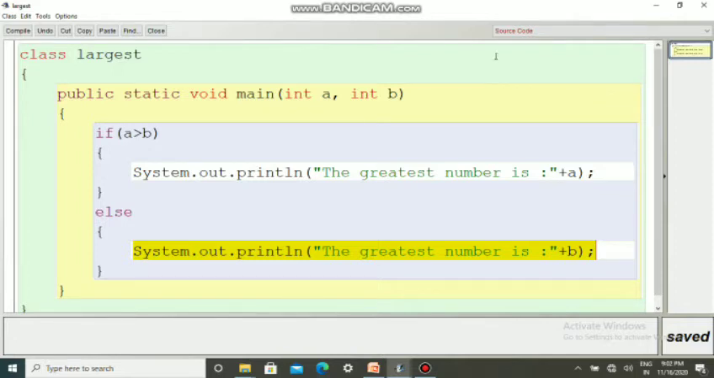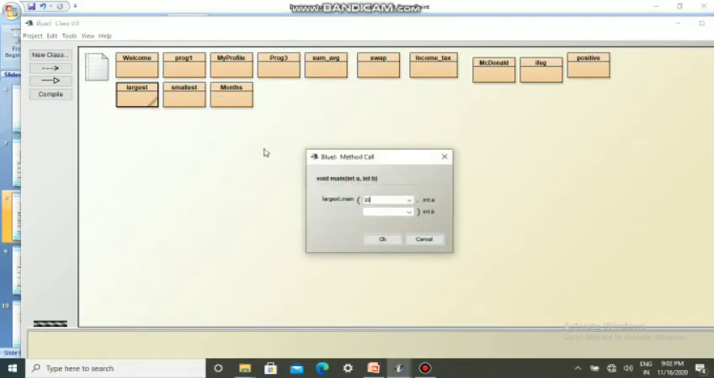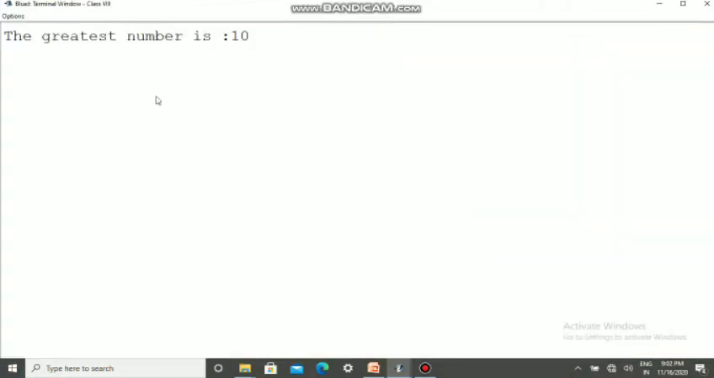So we'll run and check the program. Right click, void main. So I'm giving 10 and 5, give OK. So the greatest number is 10.